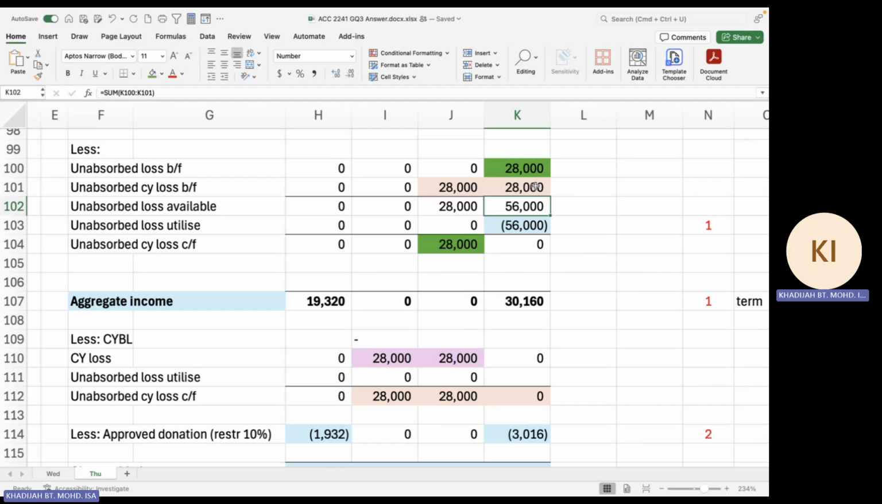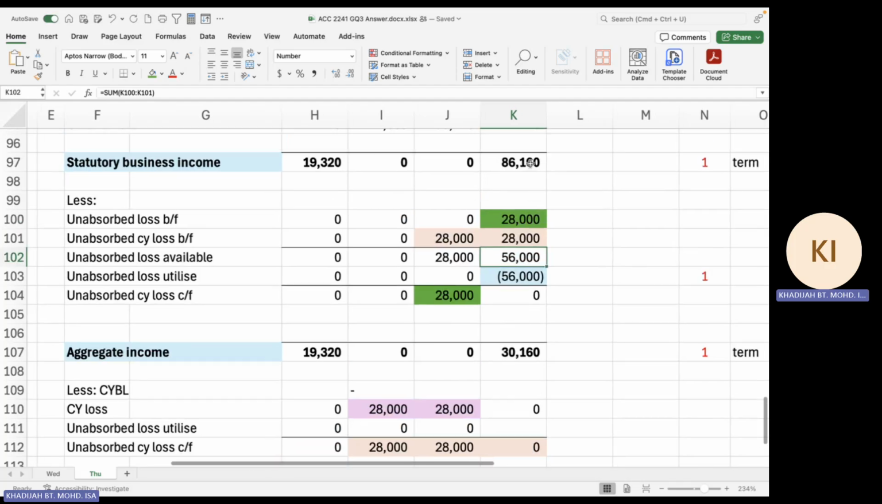All right. But do you have any income? Yes, you have statutory income of 86,000 in 2024. So because of income of 86, now you have loss of 56, so you're going to utilize your losses of 56,000. Is there anything left? No, there's no losses left. In this case, it's unabsorbed losses, okay, I put it like that. Right, there's no loss available to be carried forward because you have utilized all your losses.